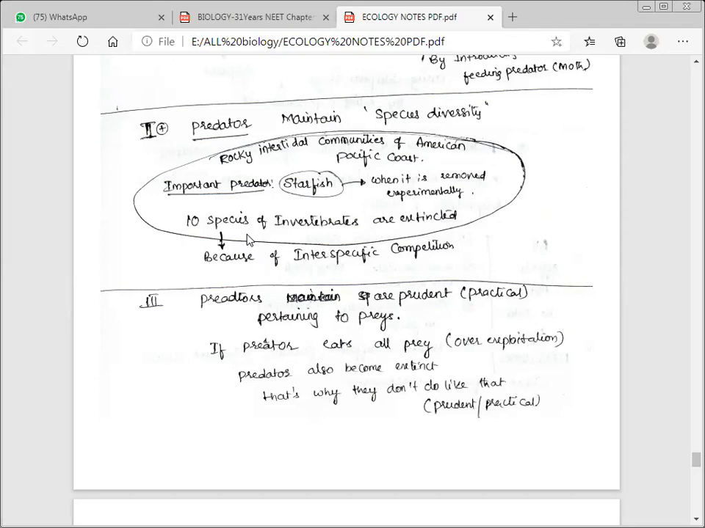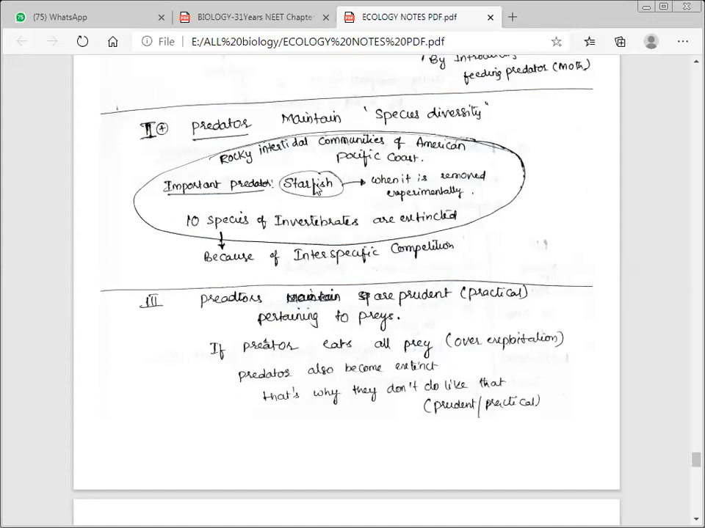Predators maintain species diversity. We are saying that in the rocky intertidal communities of the American Pacific coast, predators also help in maintaining the species diversity in a community by reducing the intensity of the competition. How? Let us see here. Example: in the rocky intertidal communities of the American Pacific coast, there is a starfish called Pisaster. The scientific name of the starfish is Pisaster.